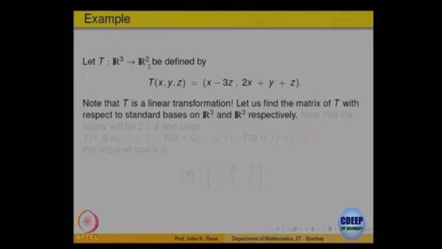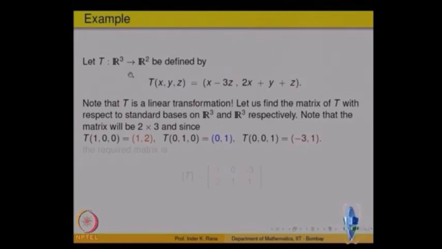Let us fix the standard basis on the domain as well as on the codomain. On R3, the standard basis is 1 0 0, 0 1 0 and 0 0 1, that is i, j, k, and similarly i and j on R2.